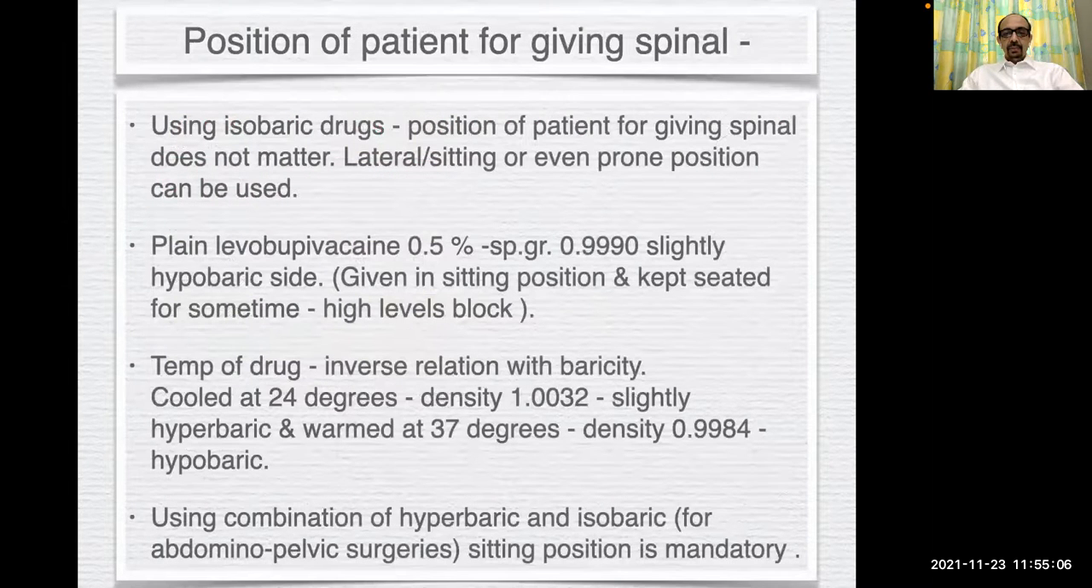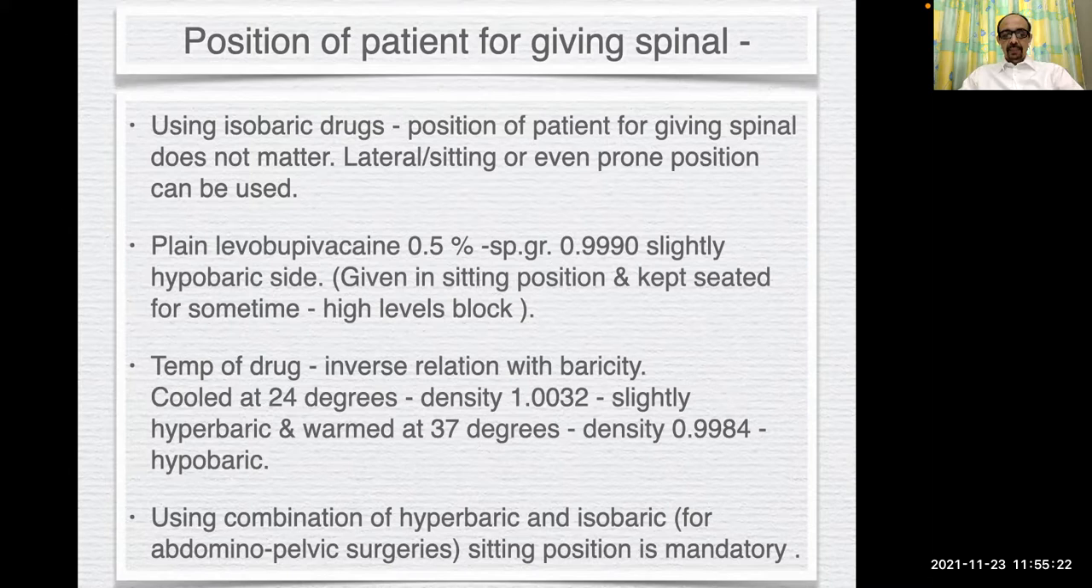Using isobaric drugs, the position of the patient for giving spinal does not matter. You can use any position. Plain bupivacaine 0.5% with a specific gravity of 0.9990 is slightly hypobaric, and given in sitting position and kept seated for some time can lead to high levels of block at times.